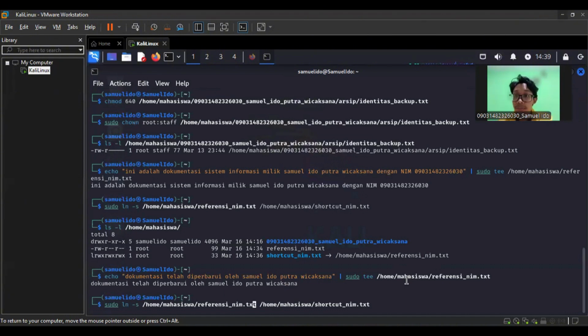E. Display the content of shortcut name txt. Shortcut name txt is a symbolic link that points to reference name txt. Since a symbolic link is just a reference to the original file, changes that are made on reference name txt will be immediately visible when reading shortcut name txt.